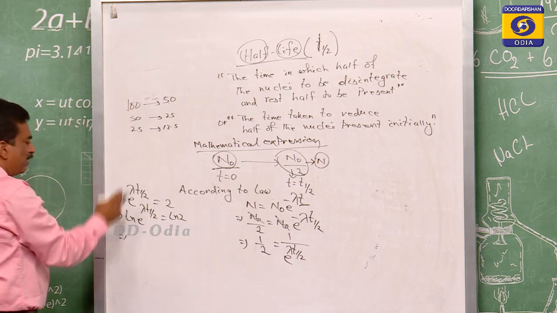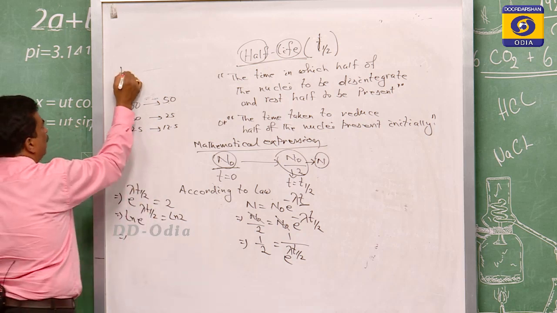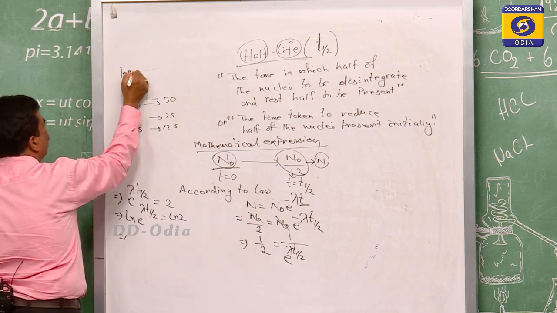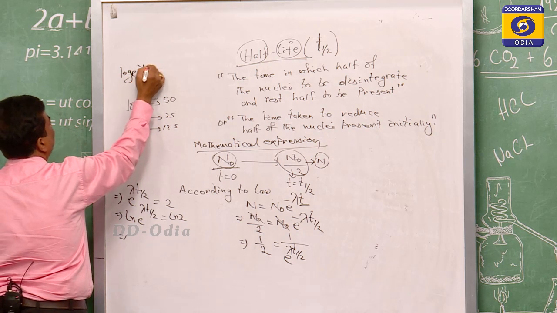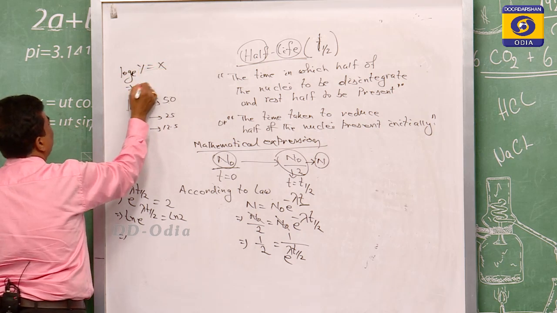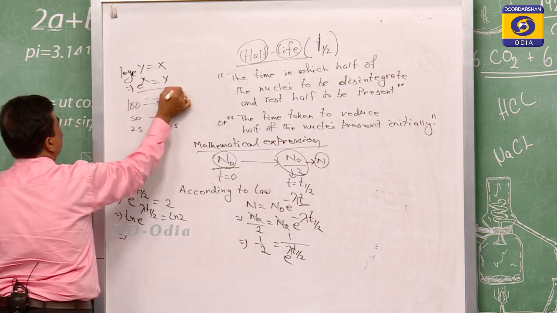As I said earlier, this is the form: if log of y is equal to x, then e to the power of x is equal to y.